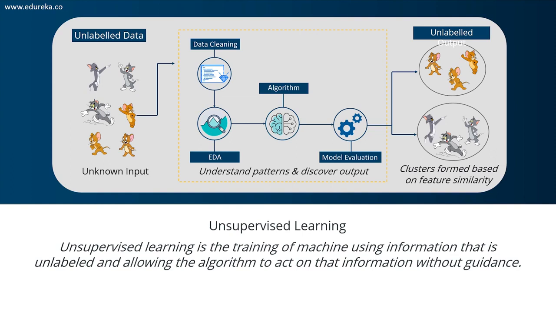Now, the main idea behind unsupervised learning is to understand the patterns in your data set and form clusters based on feature similarity. Basically, it'll put similar images or similar data points into one cluster, and it'll form another cluster which is totally different from the first cluster. So look at the output over here. The unlabeled output is basically clusters or groups of two different data.